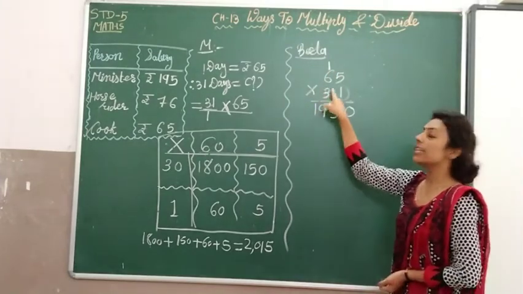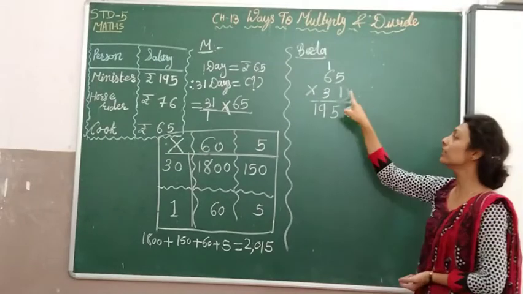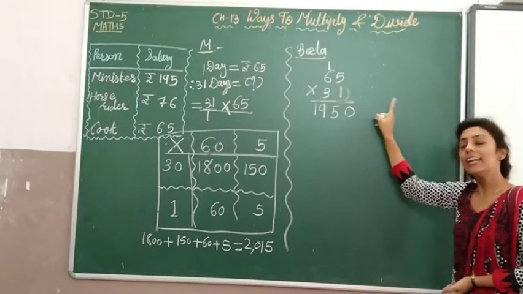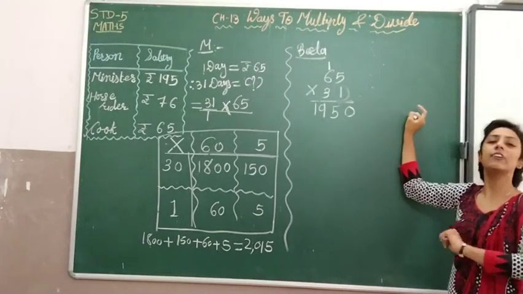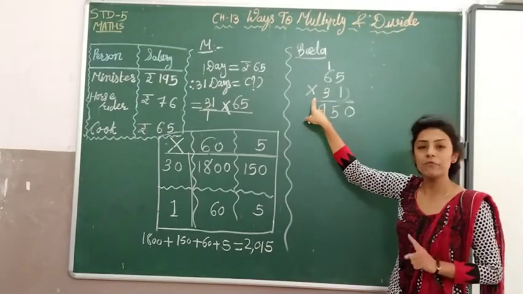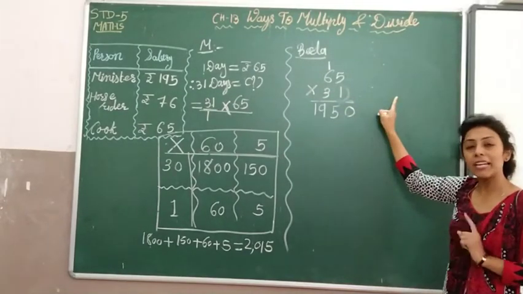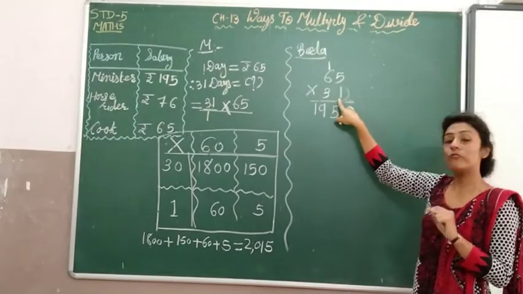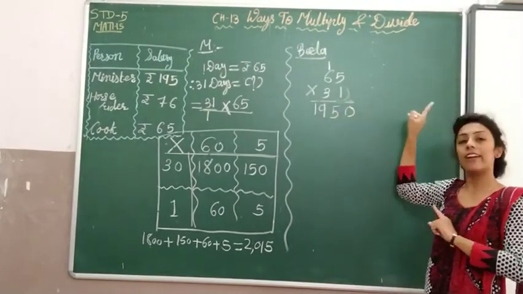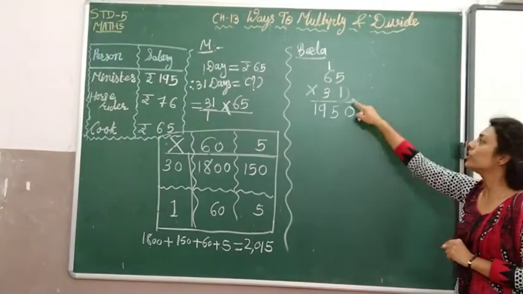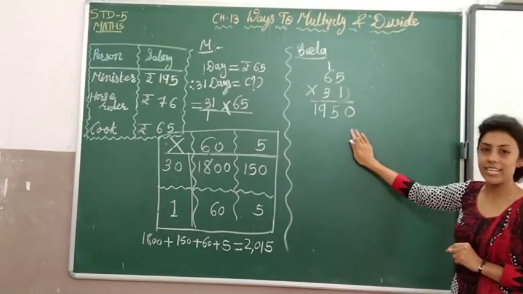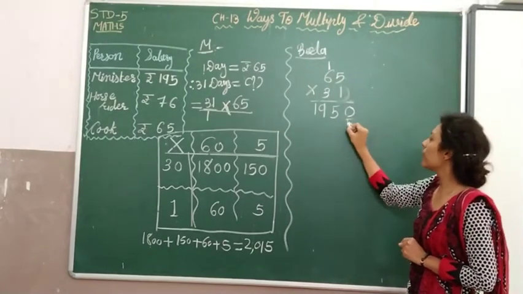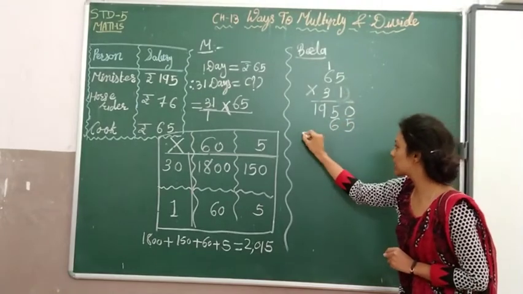Okay, 3's turn is over. Now 1's turn. 1 के राइट साइड कोई नंबर है, जितने digit हैं उतने 0 रखो. We started from 3. अब 3 के राइट साइड में कितने digit थे? Only 1 digit. So we put here 1 0. Now 1's turn. After that, on the right side is any number there? No number. So we will not write any 0. Now 65 multiplied by 1. 5 ones are 5 and 6 ones are 6.